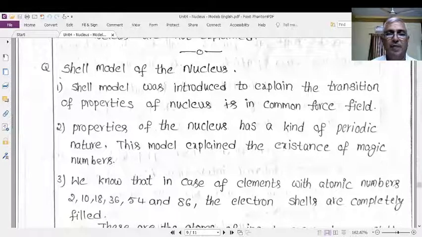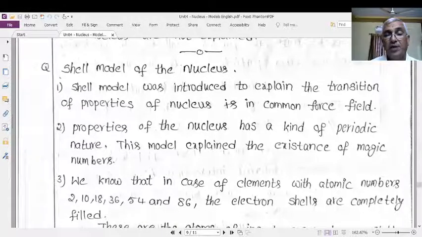This is the main concept of the shell model. The shell model says that protons and neutrons have their own nuclear shells separately. These shells are discrete shells.